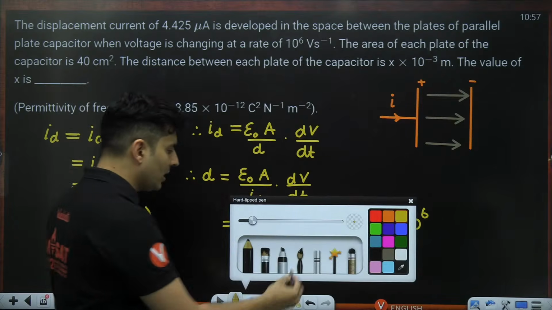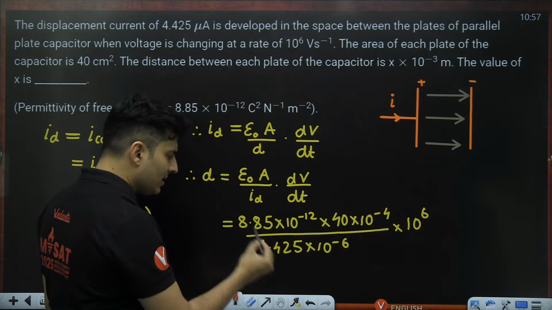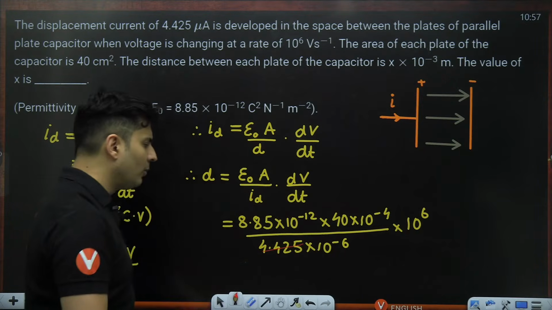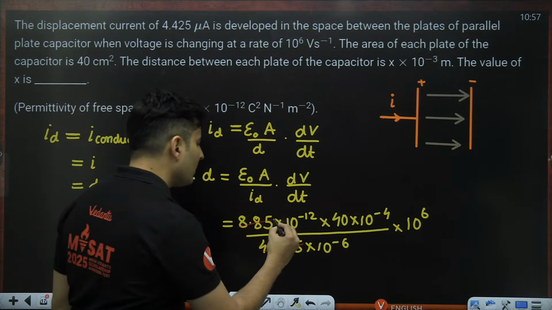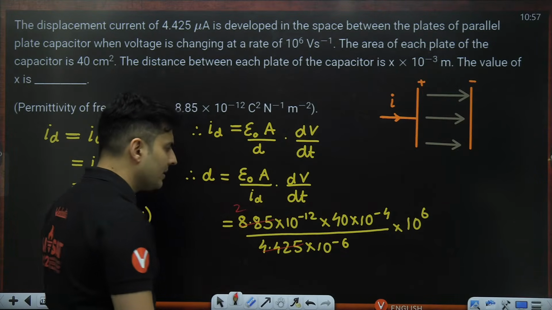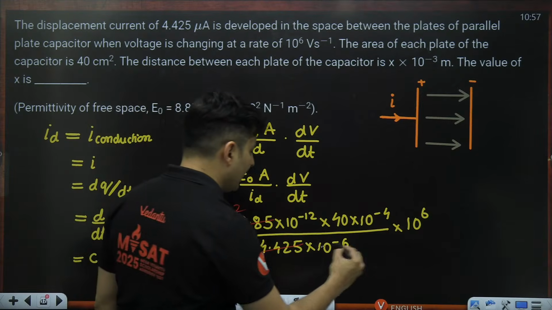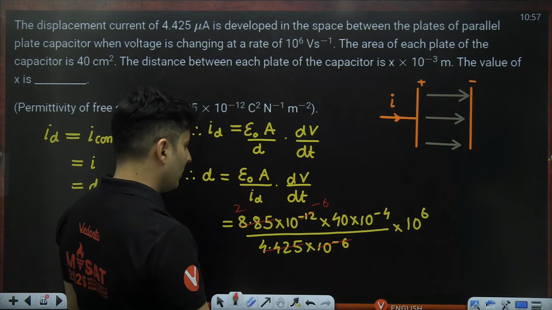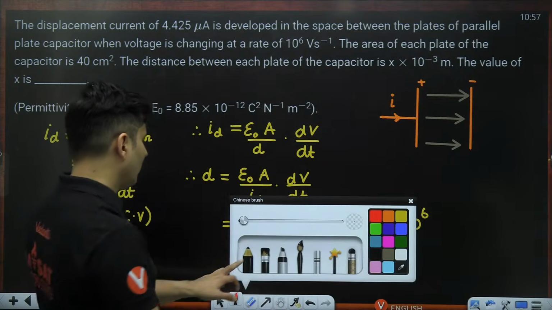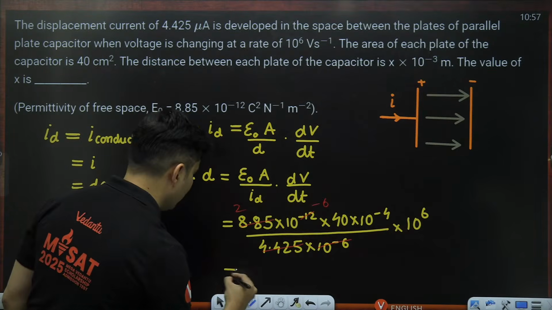Okay, let's see what all things will get cancelled. This I think is divisible. 44.25 into 2 will give me 88.5, so this will go 2 times basically. This minus 6 will cancel with the one over here. This will become minus 6. All right, is that right? Okay, so we have a simplified form.